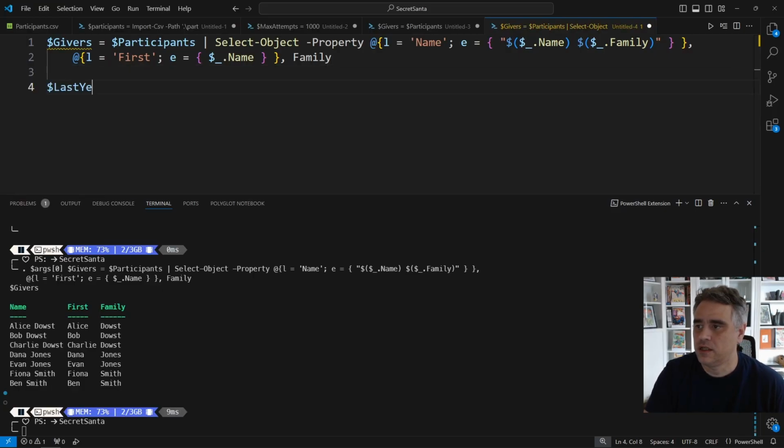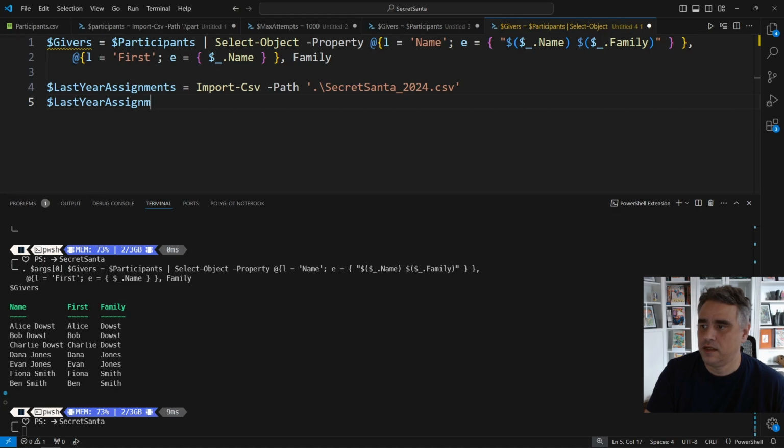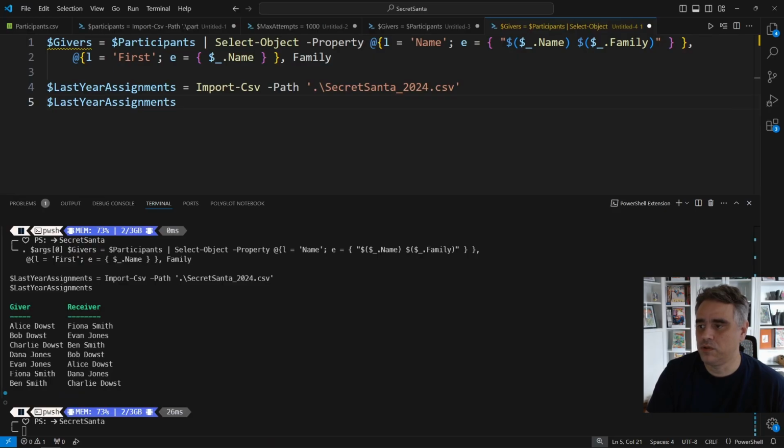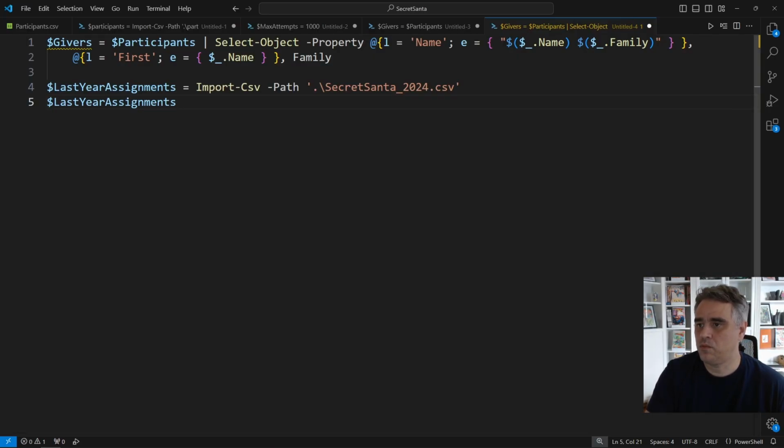Next, we're going to give our script something truly terrifying. Memory. Here, I'm importing Secret Santa 2024. This is the file that we exported last year with all the giver and receiver pairings. I store that in lastYearAssignments and then dump it out so that we can confirm the structure. Each row should have at least a giver and receiver column. This is the data that we'll use to enforce the rule: don't give the same person 2 years in a row.